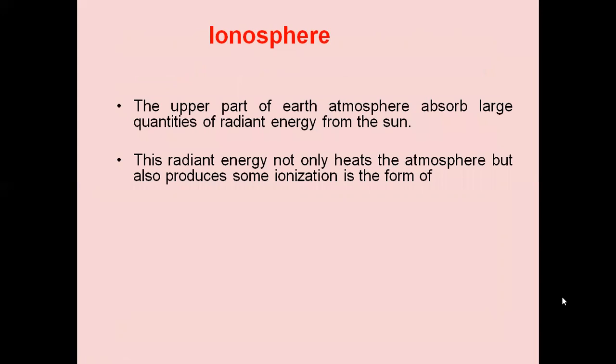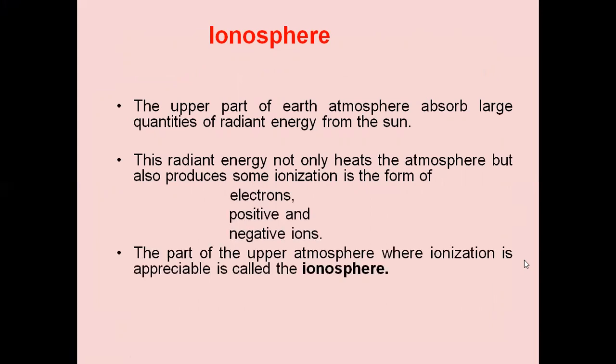This radiation energy not only heats the atmosphere but also produces some ionization in the form of electrons, positive and negative ions. The part of the upper atmosphere where ionization is appreciable is called the ionosphere.